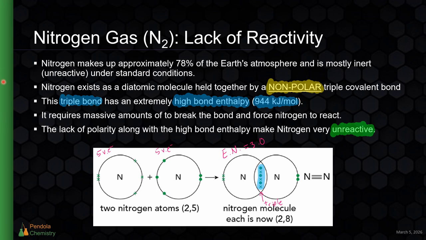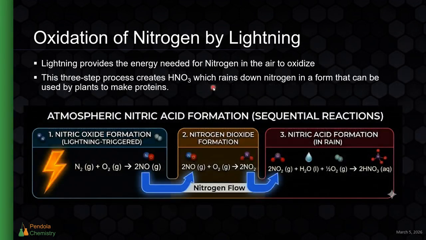Now, that does not mean nitrogen does not react. Nitrogen is unreactive, but it does undergo some reactions. Mainly in the atmosphere, when lightning strikes, it provides enough energy to break that nitrogen-nitrogen triple bond. So the only time that nitrogen naturally reacts in the air is during lightning storms, during lightning strikes. What happens when lightning strikes in the air is that it gives enough energy to trigger the oxidation of nitrogen.